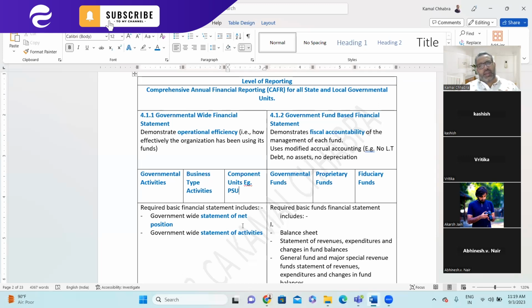Second is business type activity. From business type activity also, they earn money, such as electricity, railway, transportation, water, sewage, such kind of activity. Third is component unit, which is a public sector unit. From there also they earn money. So these are the sources of revenue for the government.